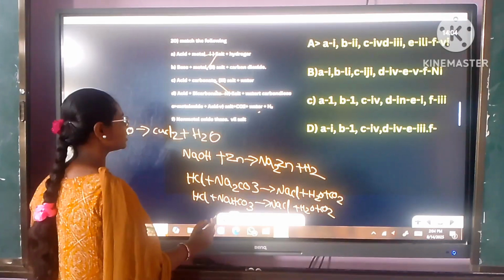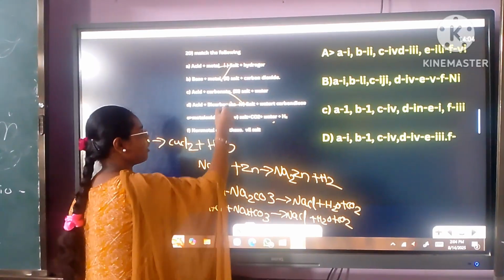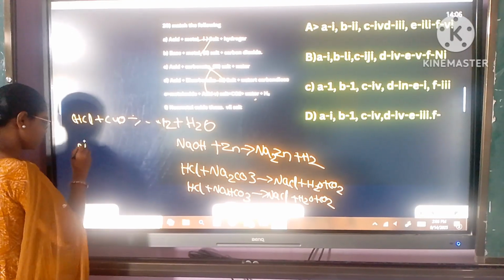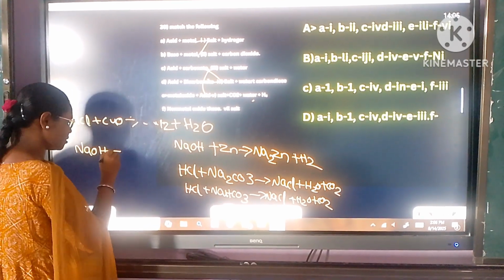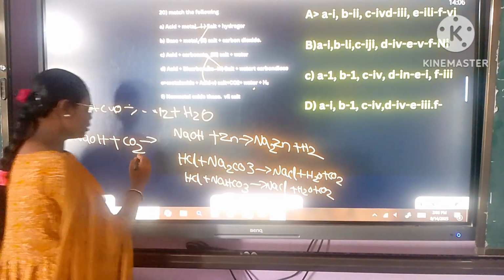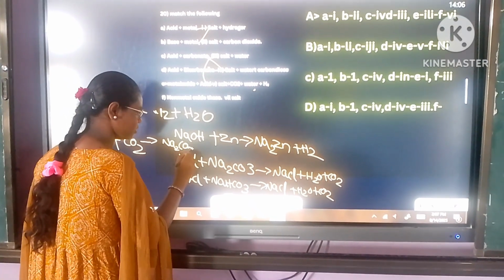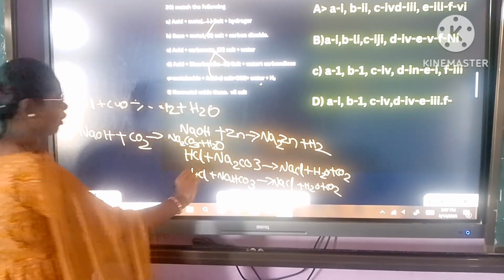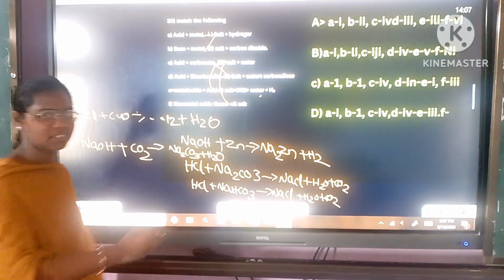When non-metal oxide reacts with base, it gives salt plus water. NaOH is base plus carbon dioxide. It gives rise to plus water. So it is this.